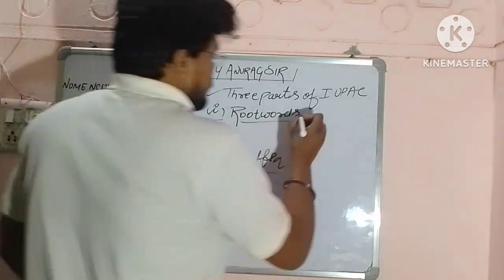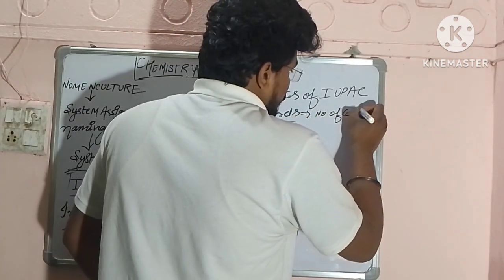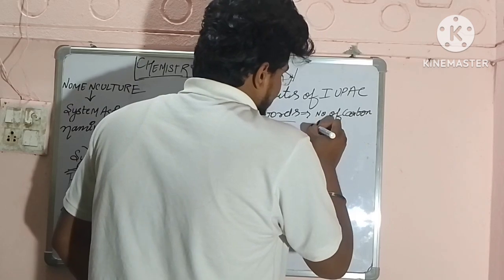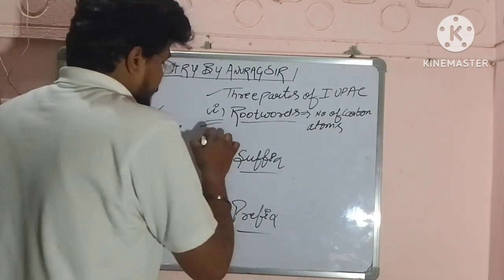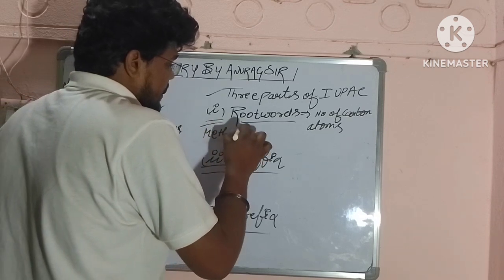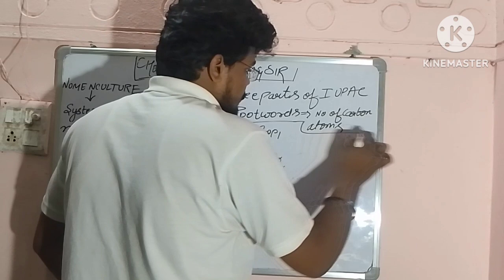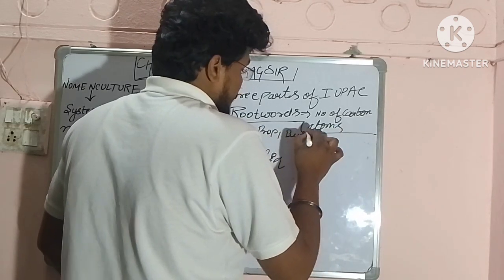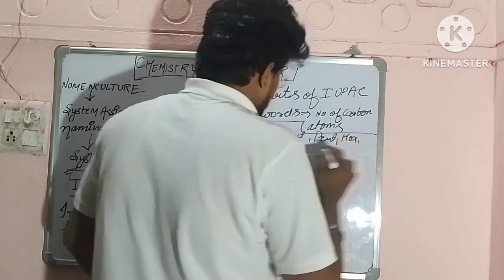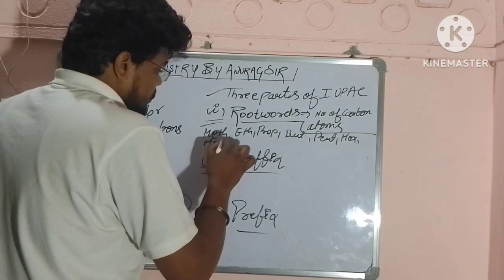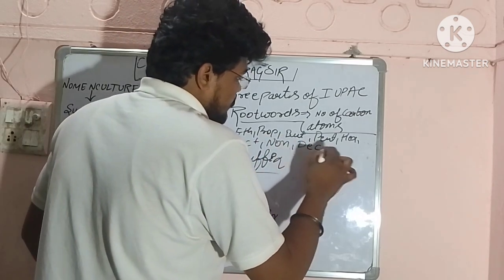Root word means the number of carbon atoms: meth, eth, prop, but, pent, hex, hept, oct, non, and dec.